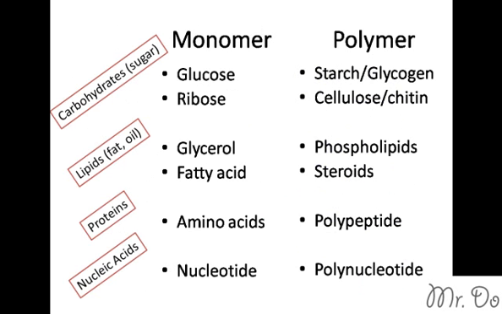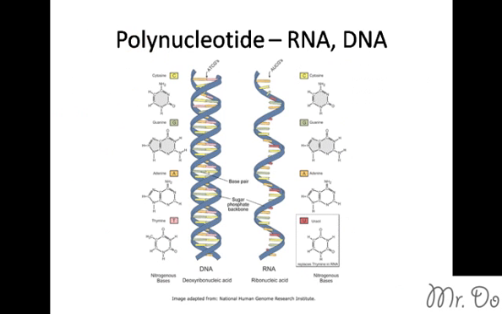Okay, yay, we're on our last one. Nucleic acid, the polymer is polynucleotide. Examples are simply RNA and DNA. We're not going to go into detail here, because later on there's going to be a full section about DNA and RNA, which is all the detail you need. So for now, you just need to know that DNA is the one on the left side, double-stranded, and RNA is the one on the right side, single-stranded.